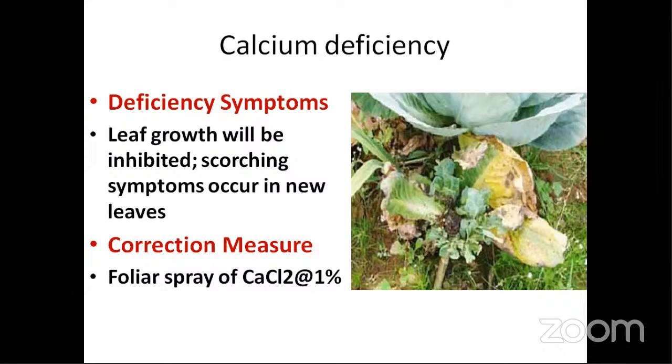And it is for cell development. If a new cell has to form, it should have calcium. It's not forming new cells, so there is no growth. The typical apical part has a collapse. So you have to imagine and link the things with logic. That's it. So, foliar spray of CaCl2 at the rate of 1%.